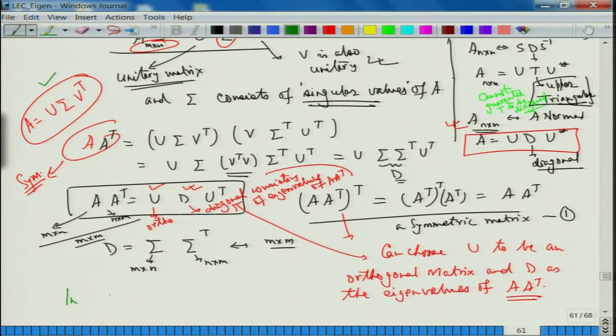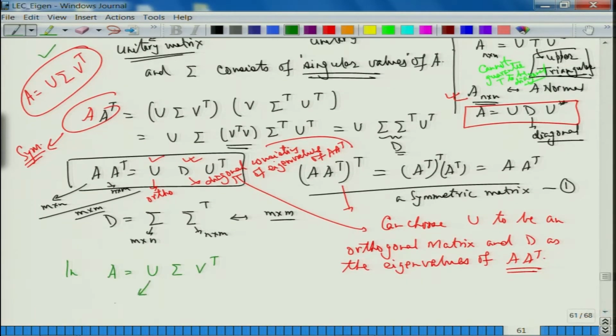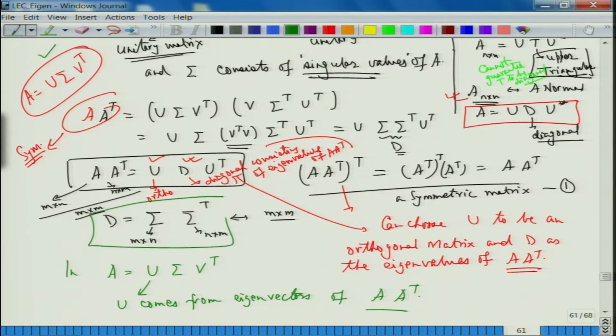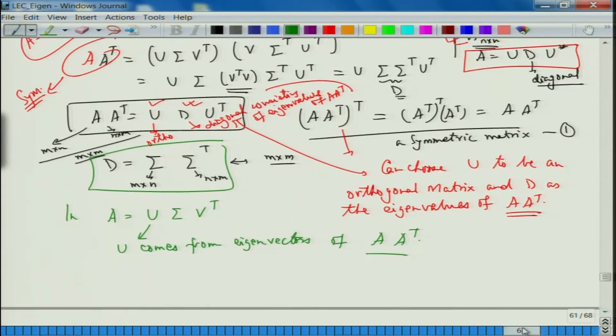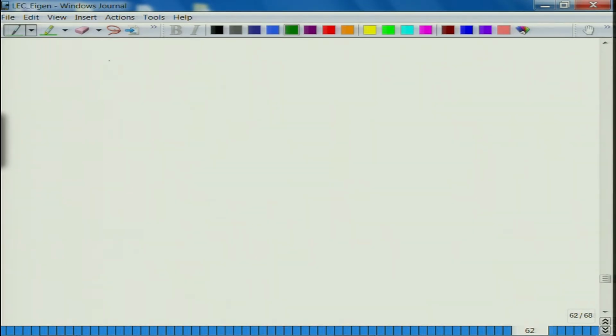I can compute U as your eigenvectors coming from U, all right. So, in writing A as U sigma V transpose, U comes from eigenvectors of A times A transpose, fine. Sigma also comes from this part that we have also seen, fine. Now, let us compute from where do I get V or V transpose, whatever we want to talk of, from where do I get it. So, I want to now look at, so I wrote A as U sigma V transpose and we got A times A transpose. Now, let us compute A transpose A.